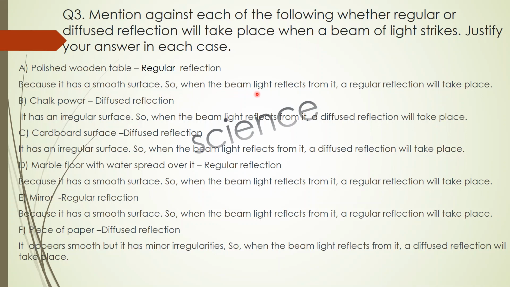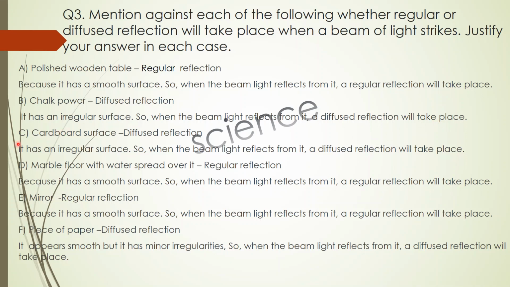So when the beam of light reflects from it, a regular reflection will take place. The next one is chalk powder. So it has a diffused reflection. It has an irregular surface. So when the beam of light reflects from it, a diffused reflection will take place.